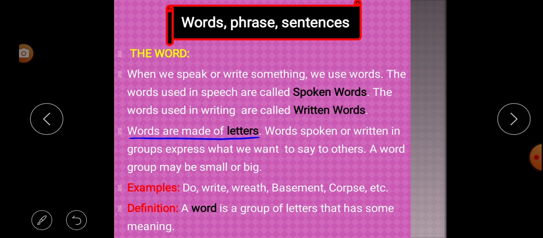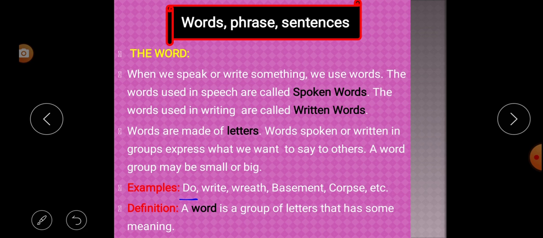Words are made of letters. Words spoken or written in a group express what we want to say to others. Either spoken or written, the words or the group of words express what we want to say to others. A word group may be small, or sometimes it may be big.